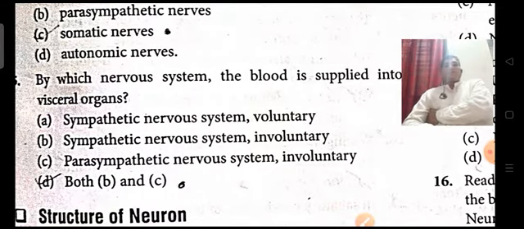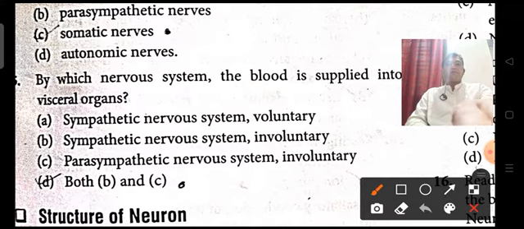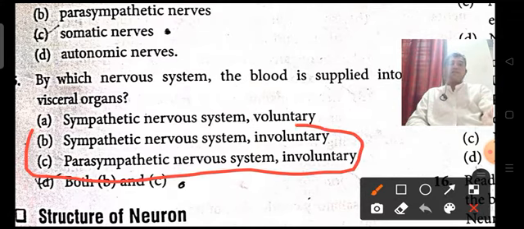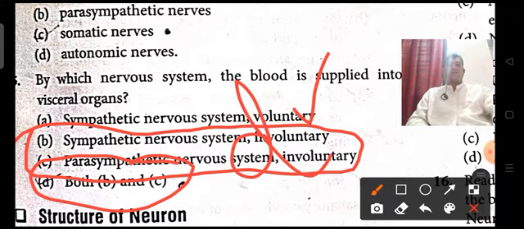By which nervous system is blood supplied to the visceral organs? Sympathetic nervous system voluntary, sympathetic nervous system involuntary, parasympathetic nervous system. You know that the autonomic nervous system itself is involuntary in function. So here option D is the right answer.